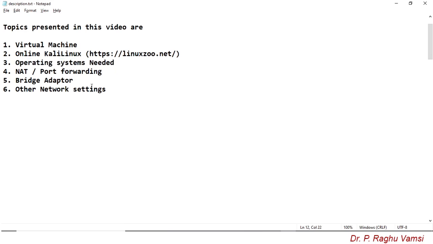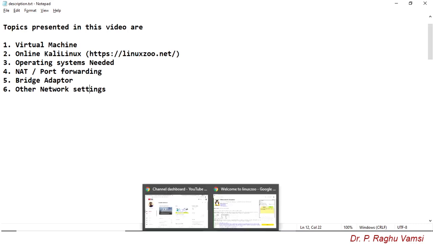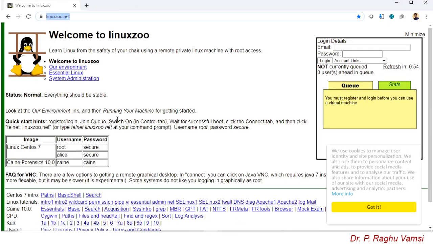If you want to practice Kali Linux alone from the internet, and you have good internet facility but don't have a virtual machine installed, you can also go to the linuxju.net website, and from there you can practice Kali Linux and various other operating systems.